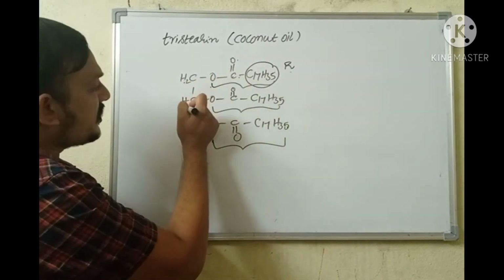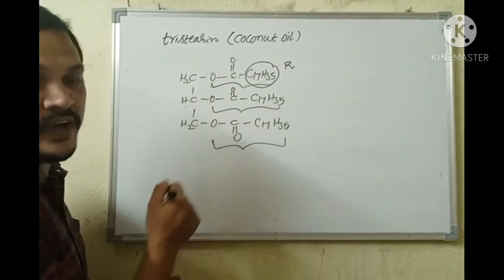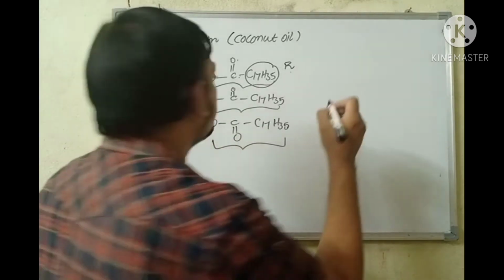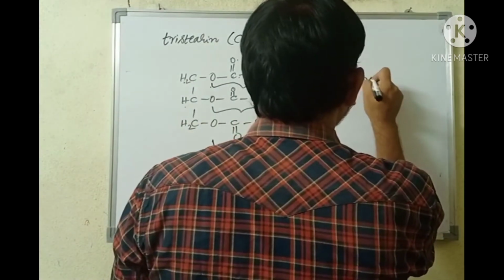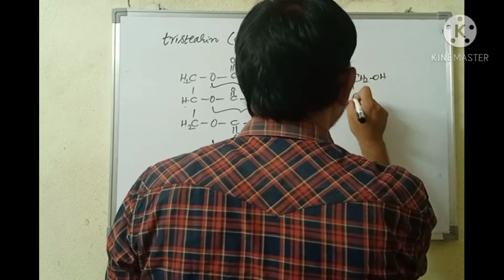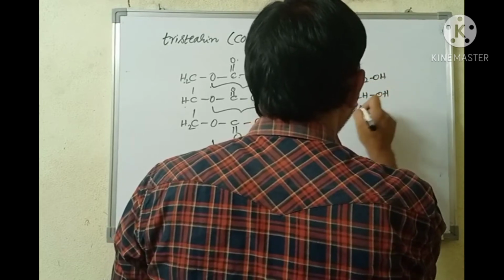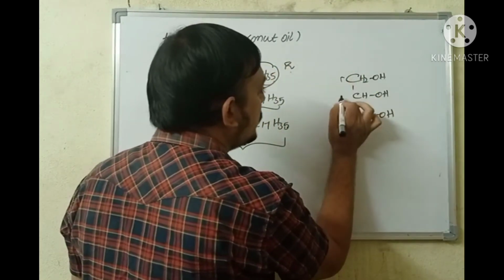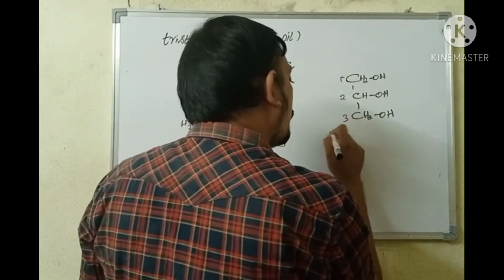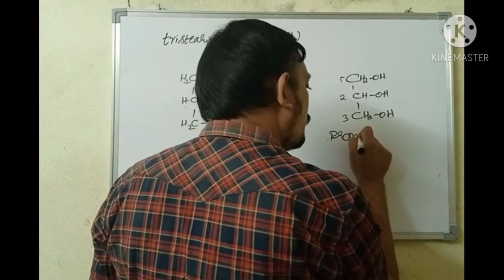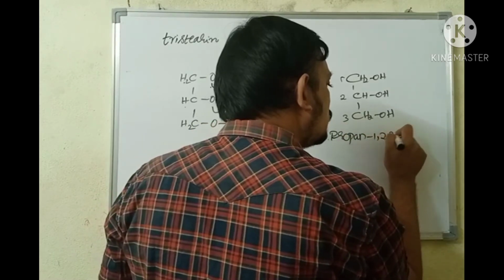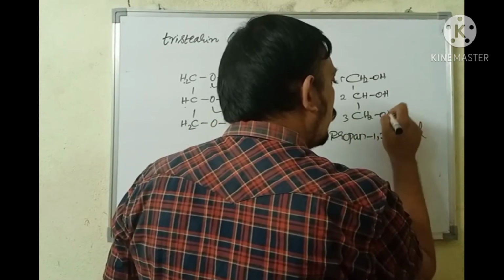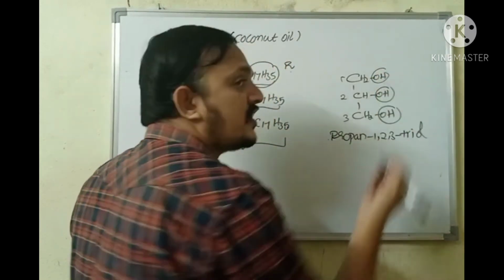Triester of what? CH2OH, CHOH, CH2OH, which is 1, 2, 3 propane triol. 3 alcohol groups are there. That is nothing but glycerol.